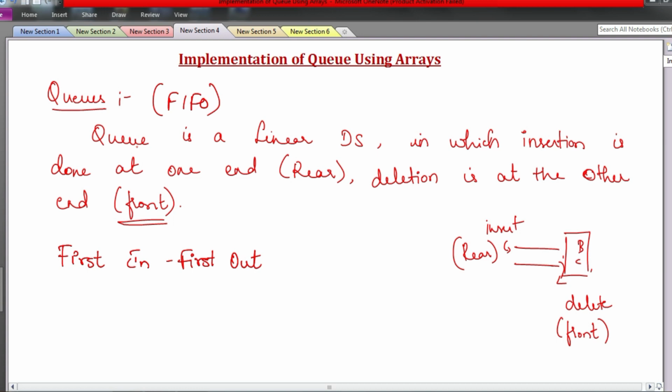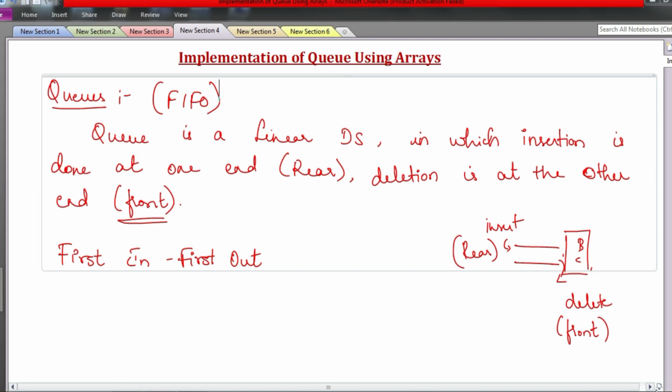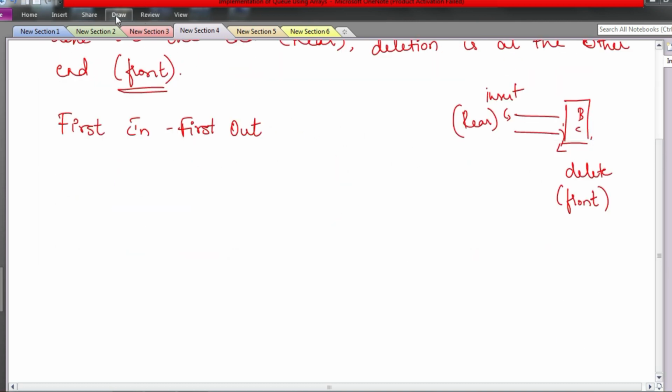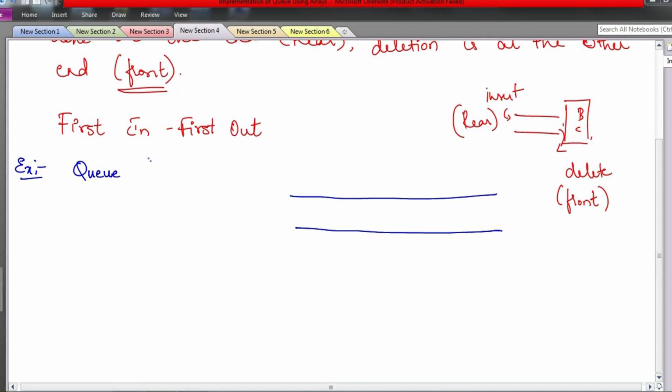Now let us see how it is actually implemented internally in the form of an array. So let us assume we have an array, and I will write it like this. Let me declare an array called q with size 10. Since it's an array, we will have index variables from 0 up to 9.